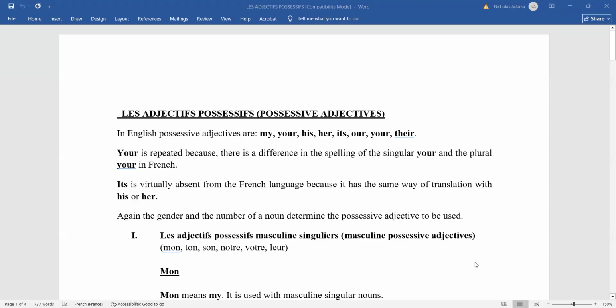And we are saying that in English, your is repeated because there is a difference between the singular your and the plural your. So also we are saying that its is virtually absent from the French language because it has the same way of translation as his or her, right?